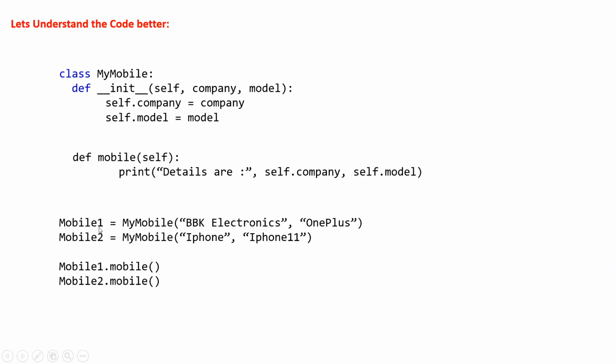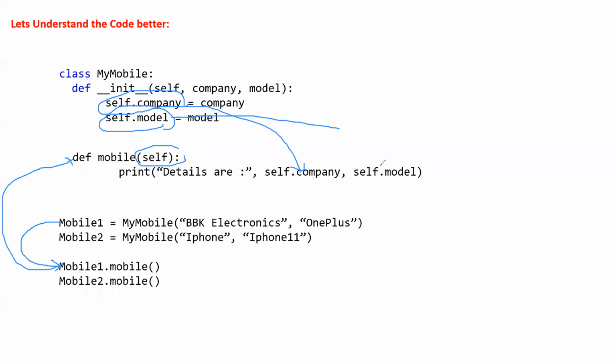Why is it created twice? One object we have created for mobile1 and are calling this. Let me annotate it so that you can understand it better. We are creating this object mobile1 and calling it here. Because of that, this is getting called, in blue. Since self.company is here and self.model is here, and we have defined a self here, this self.company will come here and self.model will come here.